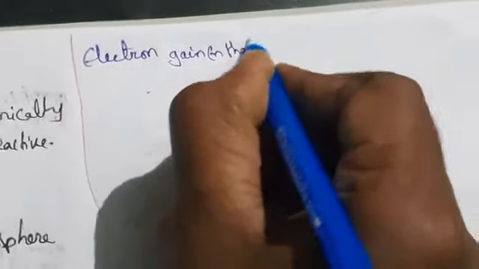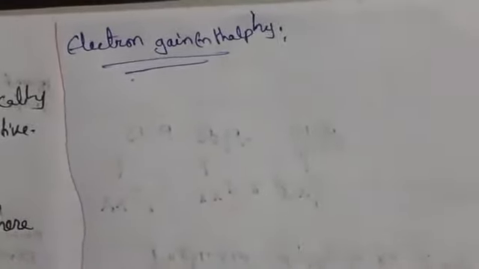Okay, so coming to electron gain enthalpy. What will happen? Noble gases have stable electronic configuration, so they have no tendency to accept an electron. So large positive values of electron gain enthalpy will be there.